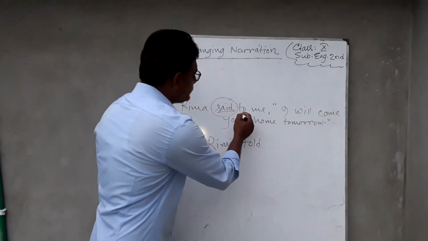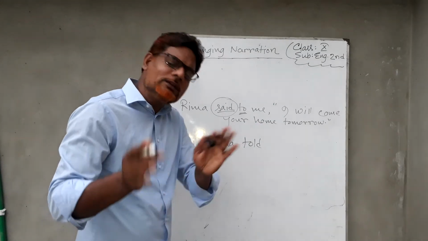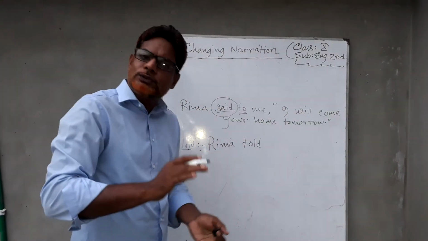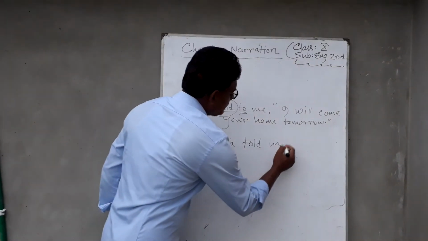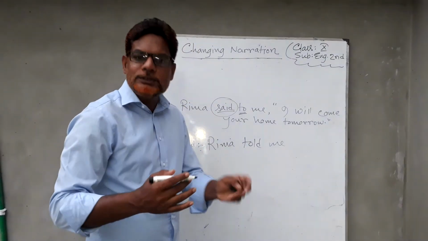And for told, we can't use to. For said, we can use to. If we use said, we have to use to. But if we use told, to will not be needed. So we will write the object directly. Rima told me. Then the reported speech will be added.